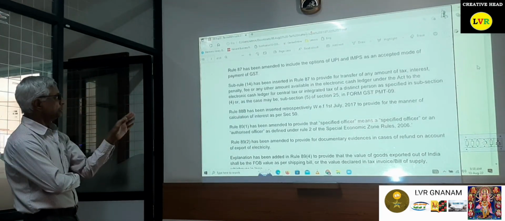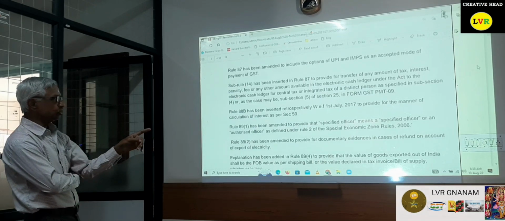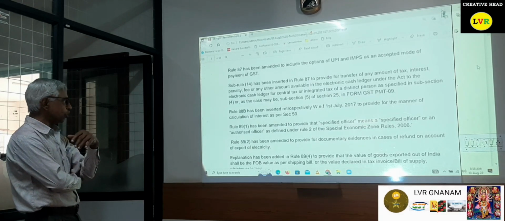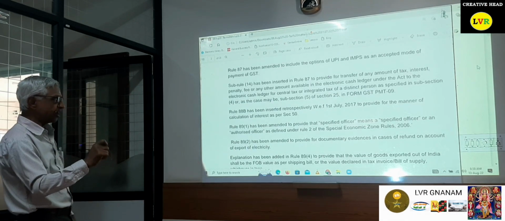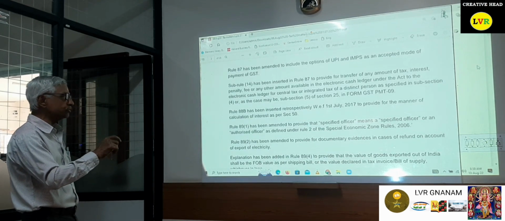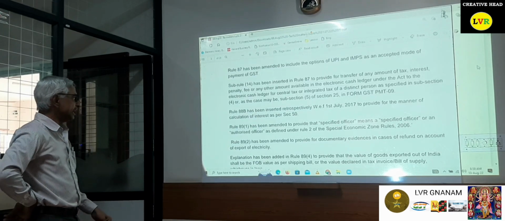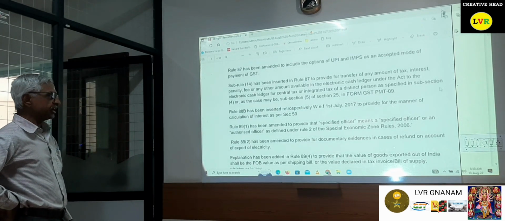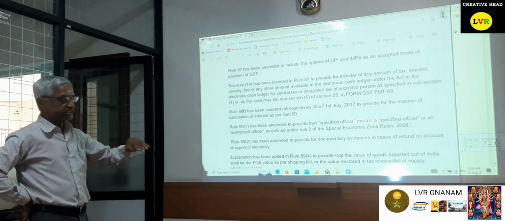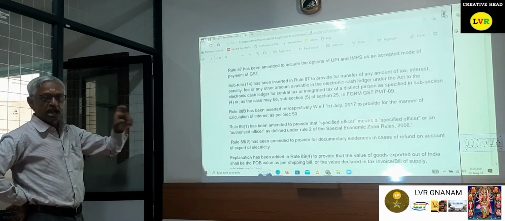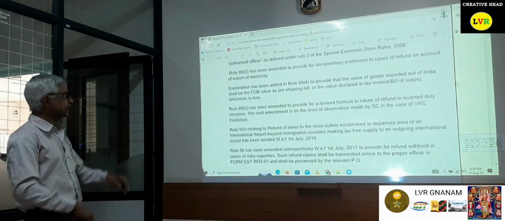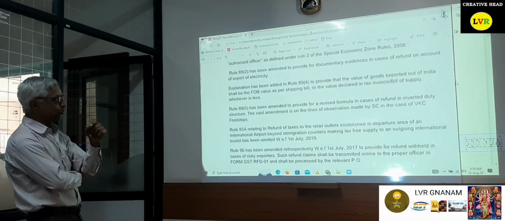So this is to provide a manner, that is, how to calculate the interest. That has been specifically given. Rule 89(1) has been amended to provide a specified officer, which is coming in the customs. The specified officer is the authorized officer under the Special Economic Zones. Rule 89(2) has been amended to provide documentary evidences in case of refund on account of export of electricity. For the export of electricity, they have clearly stated these are all the documents to be provided at the time of filing refund applications.